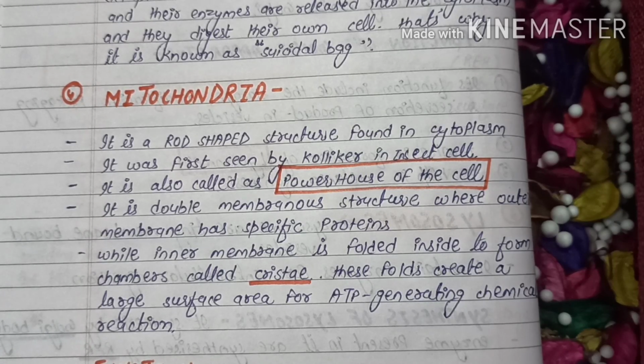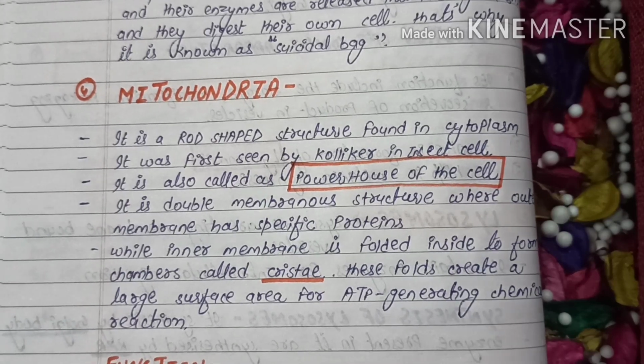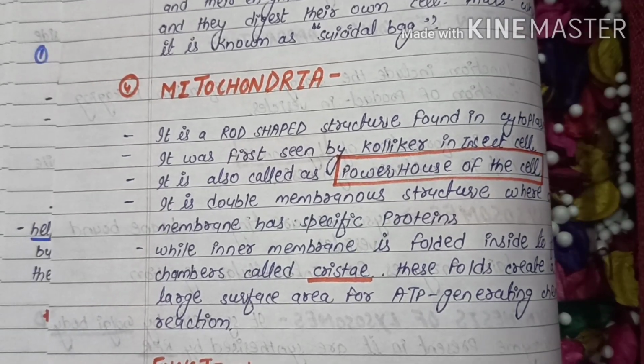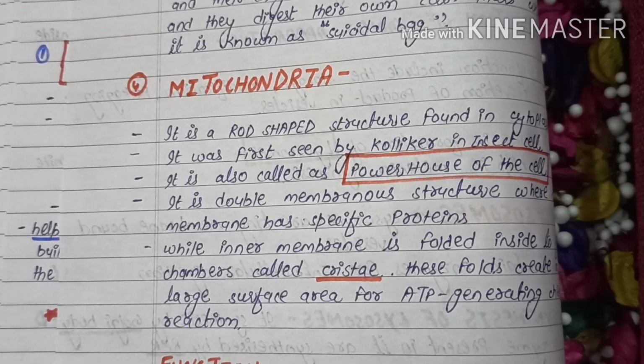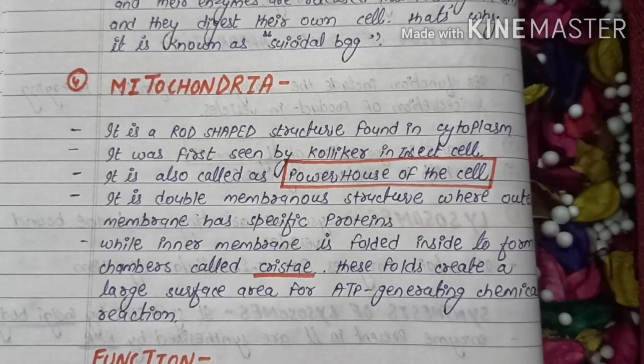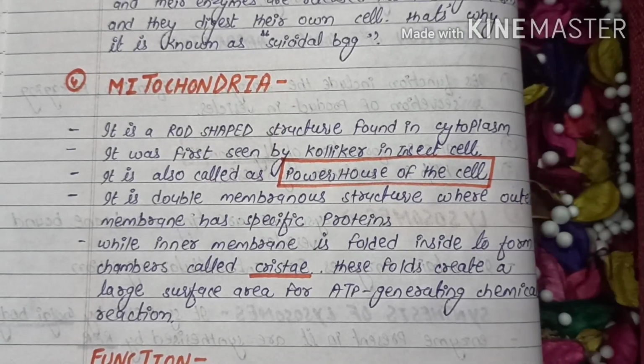It has a dual membrane. The outer membrane has specific proteins, and the inner membrane is generally folded inside to form cristae, and they provide a large surface area for the ATP generating chemical reactions.